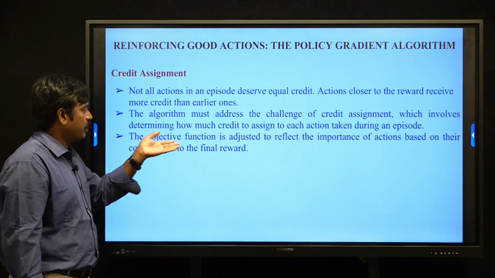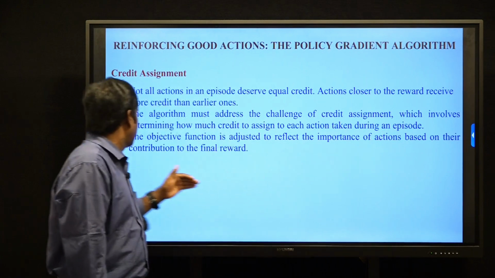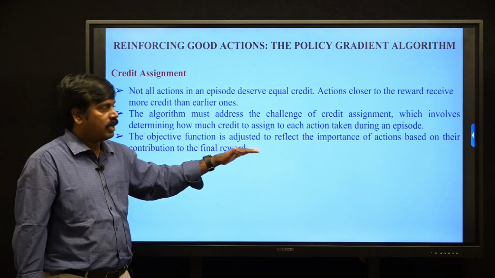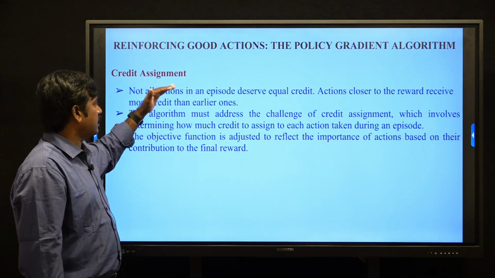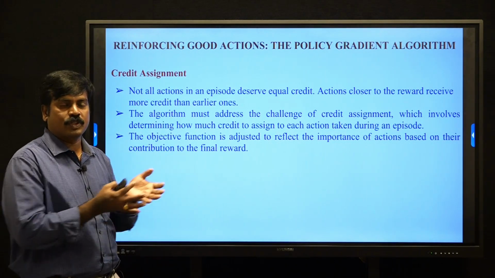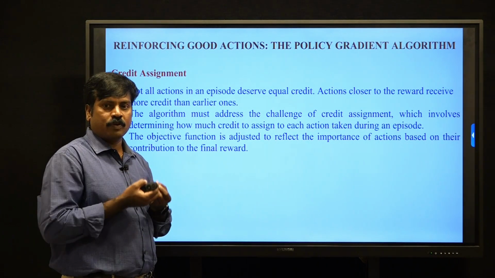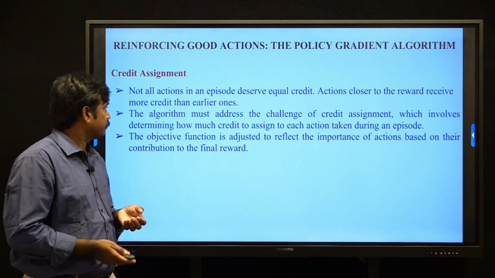So the objective of the function is to adjust the importance of an action based on its contribution to the final reward. We give the good credit to the action that leads to the final reward.